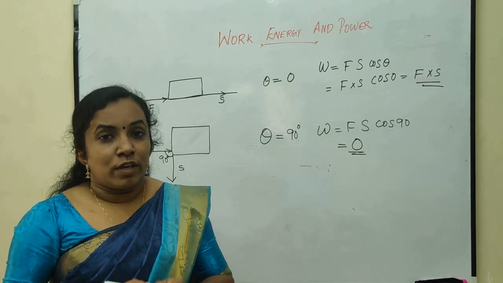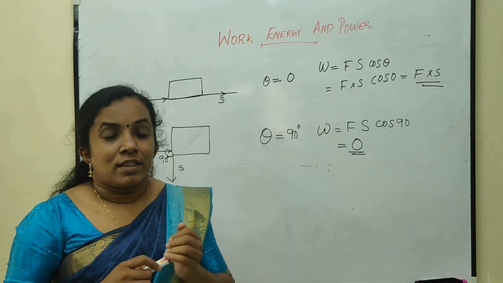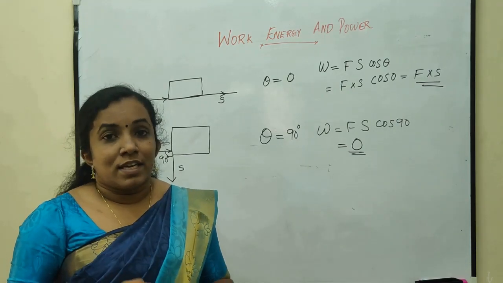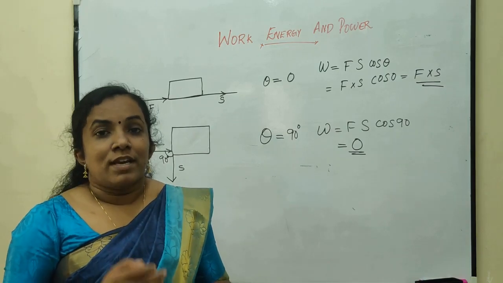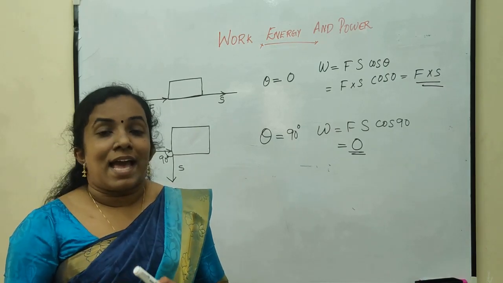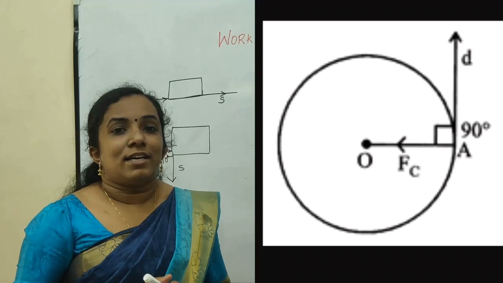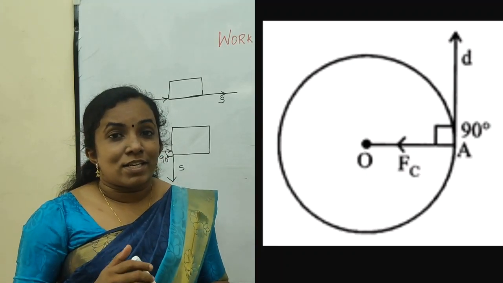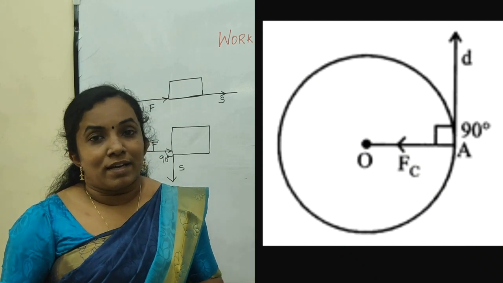In uniform circular motion, the work done at any instant is 0 because the centripetal force is acting towards the center and the displacement is always tangential to the circular path.